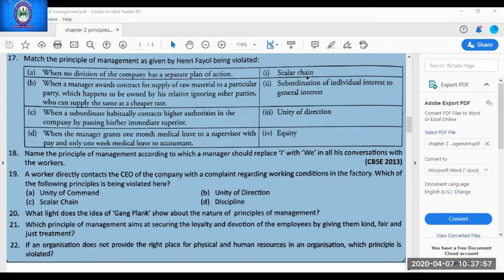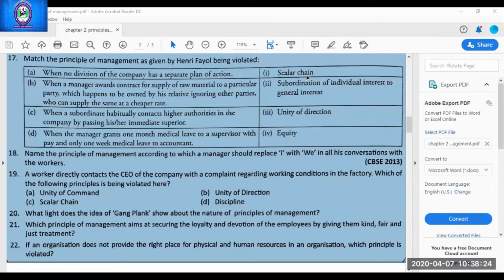What light does the idea of gangplank show about the nature of principles of management? If Fayol introduced gangplank in scalar chain, then what nature is shown here? Flexibility. Yes, very good, Nisha. We can change the application of the principle according to the situation. So this is the nature of flexibility.